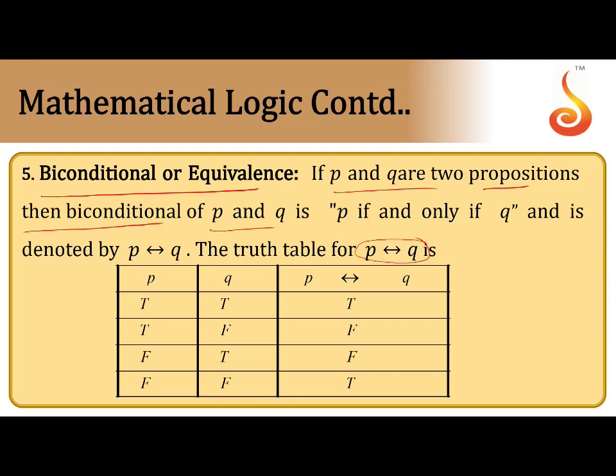So if and only if means implies and implied by. In this case, both true gives true, both false gives true, otherwise it's always false. If both P and Q are true, it is true. If both P and Q are false, it is true, sorry. Otherwise, it's always false. That means both true, true; both false, true; otherwise it is false only. That is the way to remember the condition. It's called the biconditional. I hope that's clear.